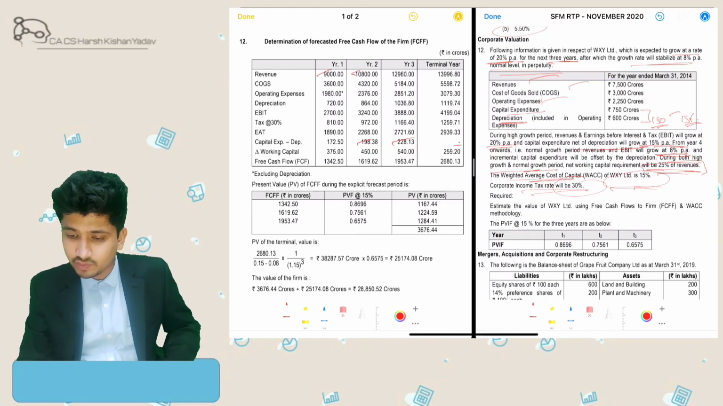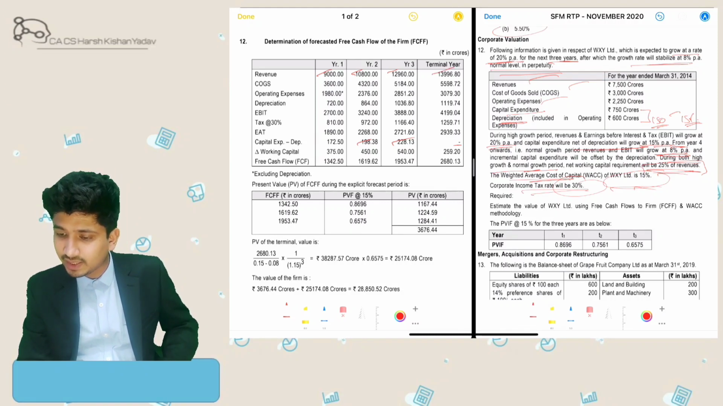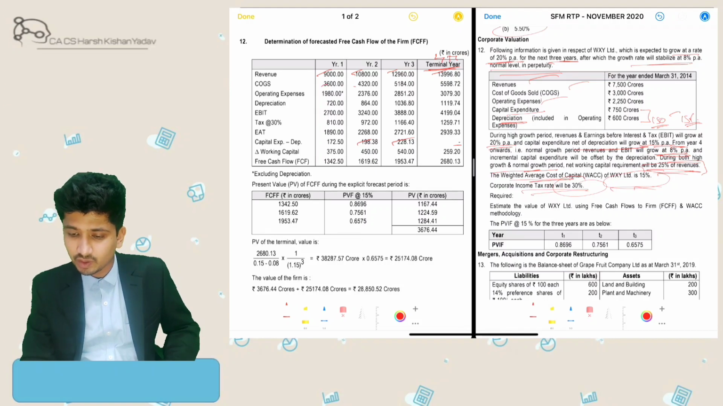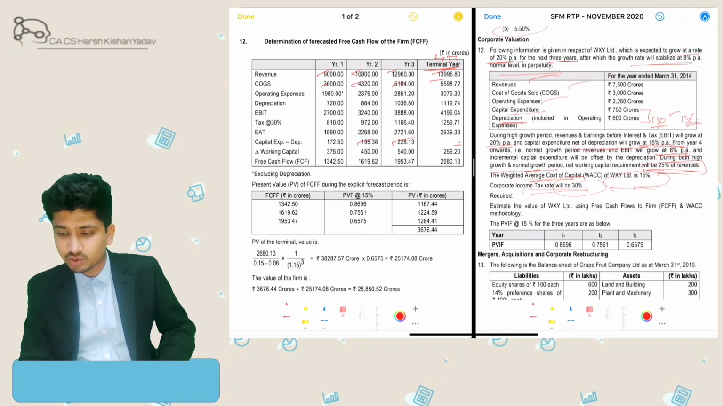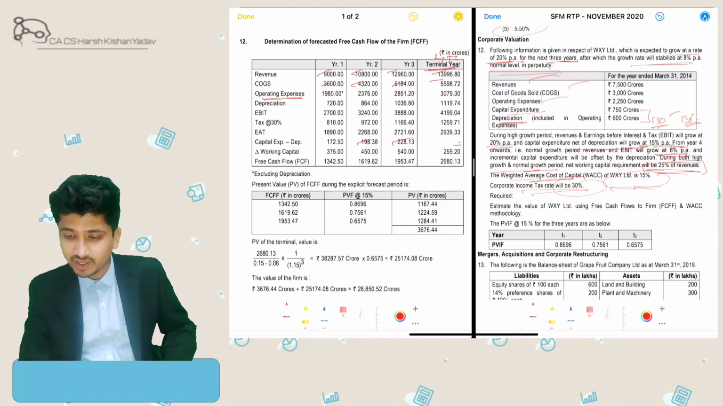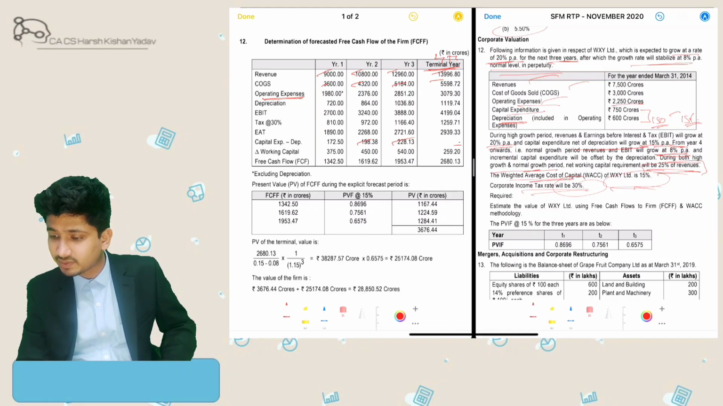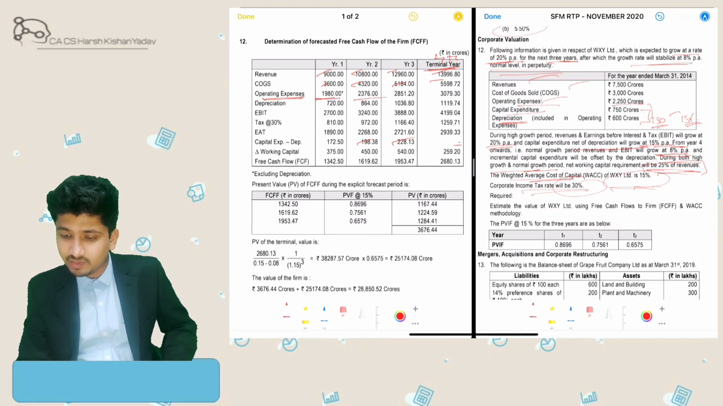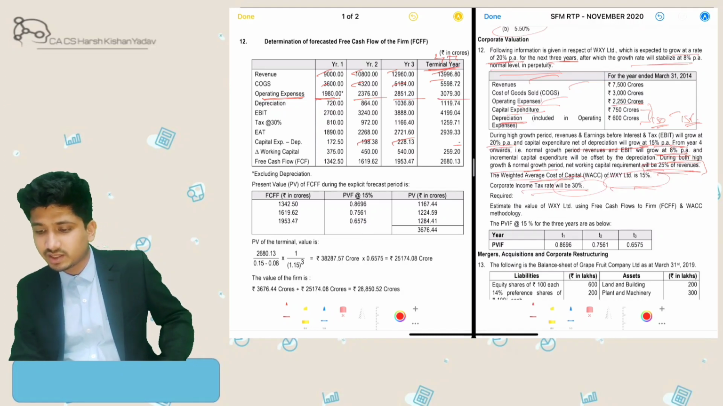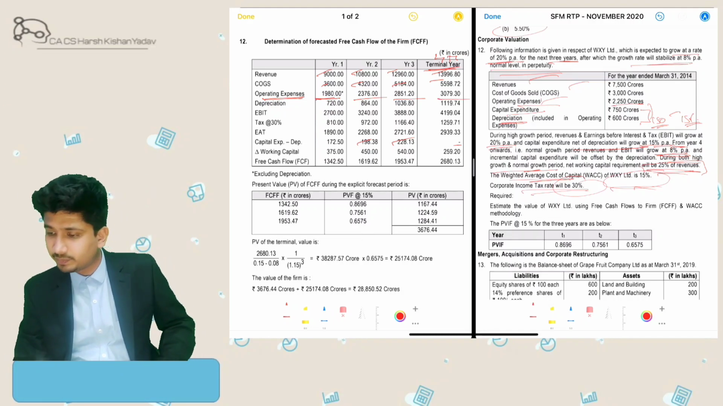So first of all, revenue will grow at 20% for the first 3 years and then at the rate of 8%. Terminal year means from the 4th year onwards. Same is the case with COGS, 20% and then 8%. Then operating expenditure, which would be excluding depreciation now. So operating expenditure 2250 minus 600, which will be grown by 20% each year, and then by 8%.